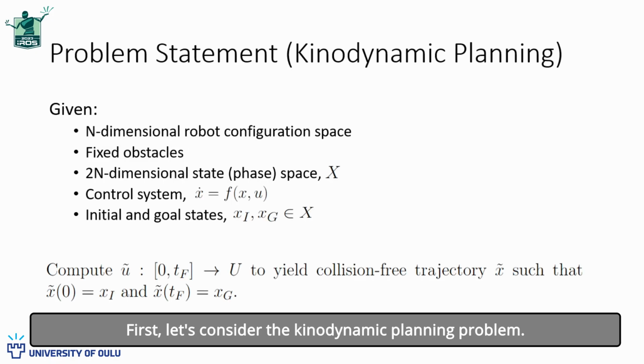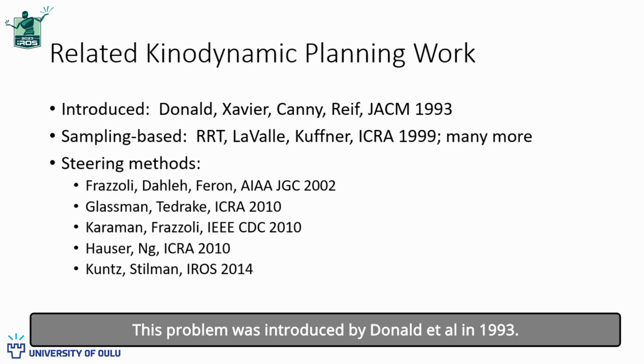First, let's consider the kinodynamic planning problem. We are given a robot with an n-dimensional configuration space and fixed obstacles. Initial and goal states are also given, and the task is to compute a control that takes the system from the initial to the goal while avoiding obstacles. This problem was introduced by Donald et al. in 1993. The RRT was introduced in 1999 as a sampling-based approach to higher dimensional kinodynamic planning.